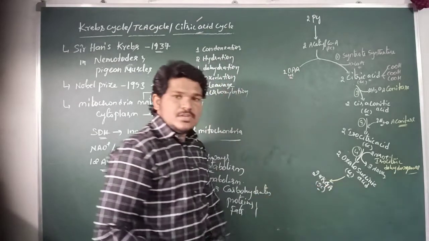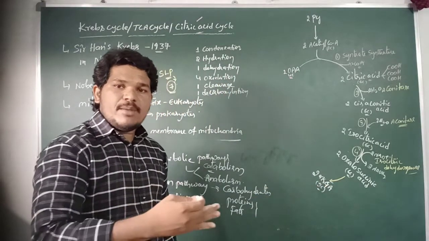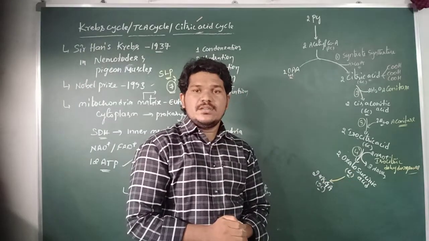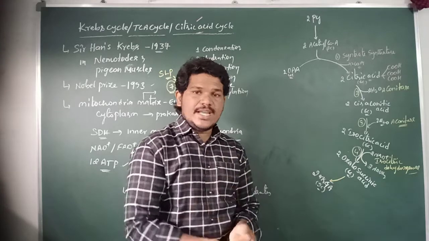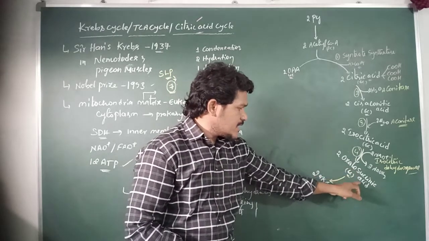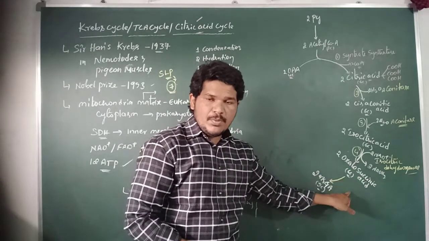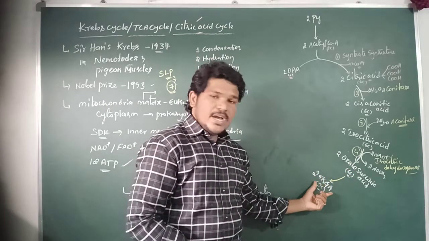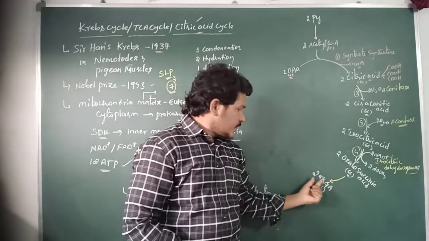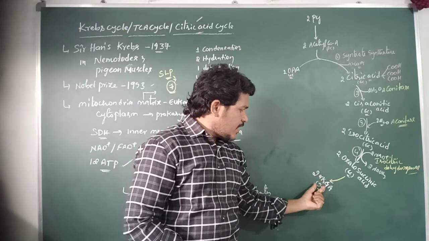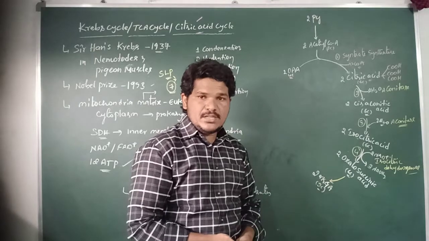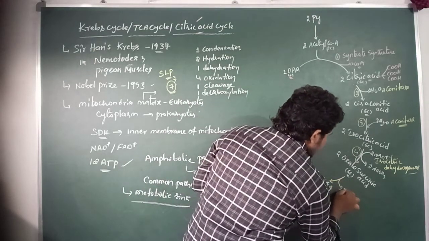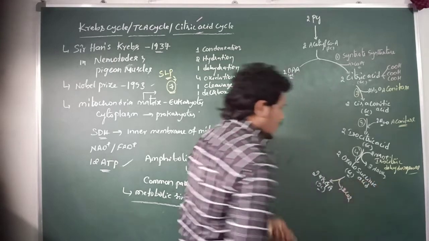So here carbon dioxide is removed from the oxalosuccinic acid. Oxalosuccinic acid is a 6-carbon compound. When it is decarboxylated, it is converted into a 5-carbon compound, that is two molecules of alpha ketoglutaric acid. So here two molecules of carbon dioxide are removed.